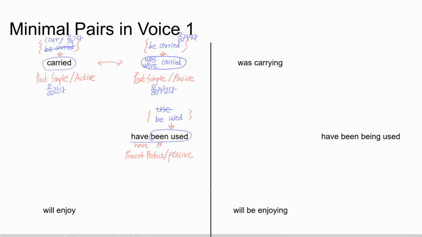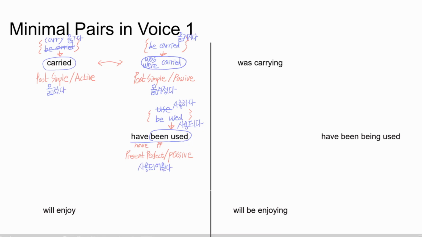What does it mean? So be used means 사용되다. What does use mean? Use means 사용하다. So be used means 사용되다. Right? So have been used means 사용되어 왔다.